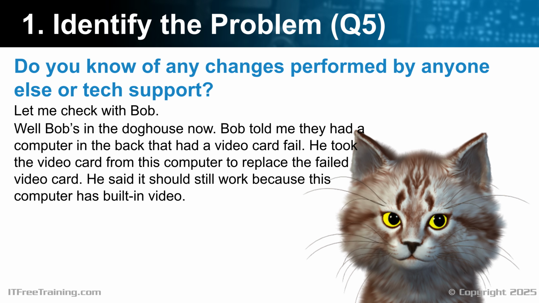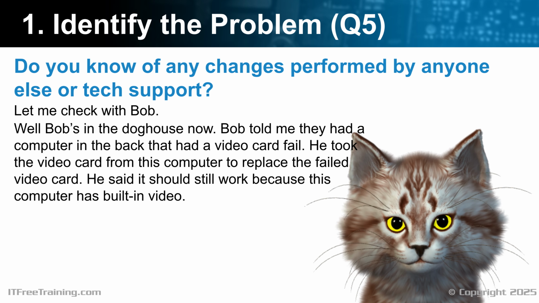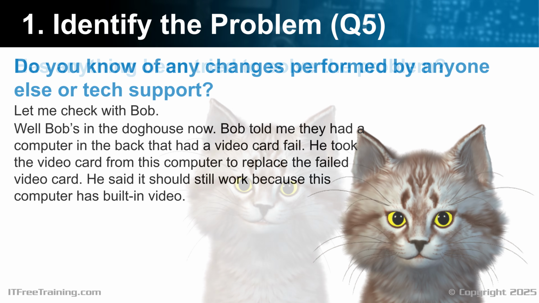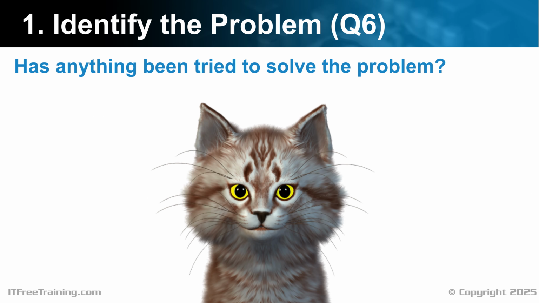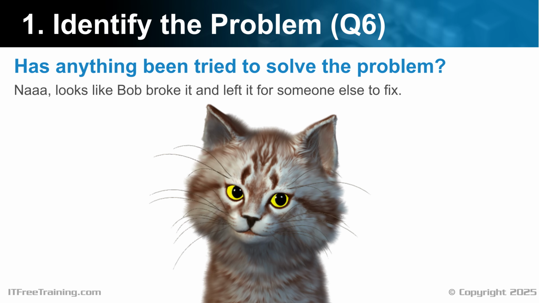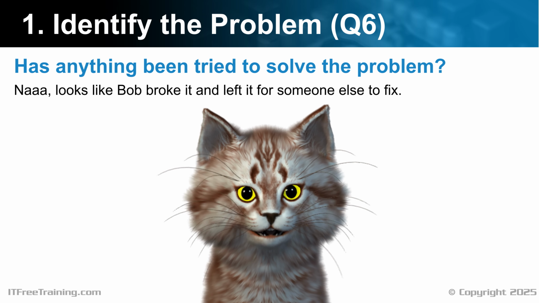Sometimes users will attempt to fix problems themselves with varying levels of success. Sounds like the user tried to fix the problem themselves. Let's see if they attempted to fix the existing problem. It is a good idea to ask if someone else has tried to fix the problem, including anyone from tech support. Nah, looks like Bob broke it and left it for someone else to fix.